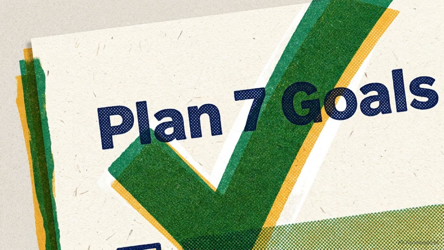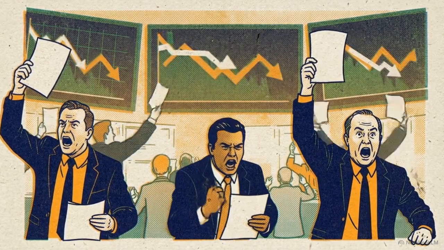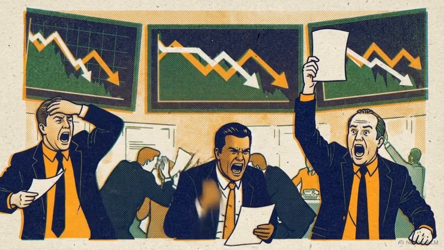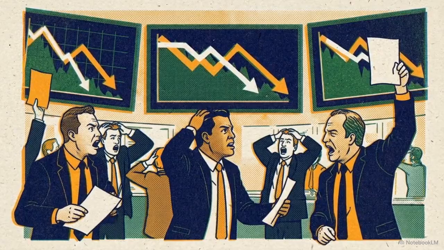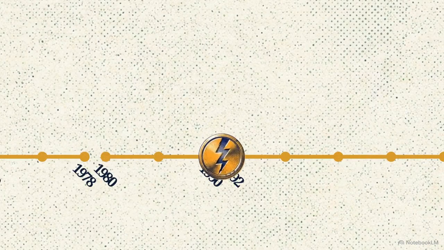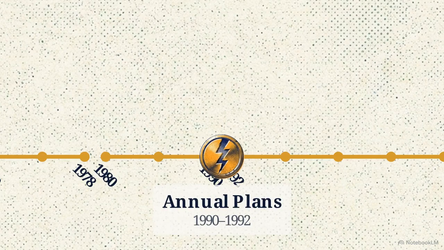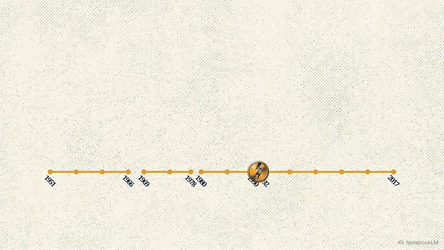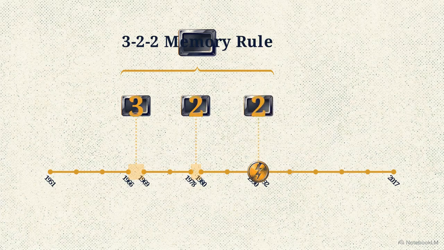But shortly after its conclusion, a massive 1991 balance of payments crisis completely drained India's foreign exchange reserves. This was a sudden, violent halt in national economic liquidity. The severe economic instability forced the third and final historical break in the timeline, the annual plans from 1990 to 1992. For competitive exams, apply the 3-2-2 memory rule to memorize these timeline fractures. The gaps were exactly 3 years from 66 to 69, 2 years from 78 to 80, and 2 years from